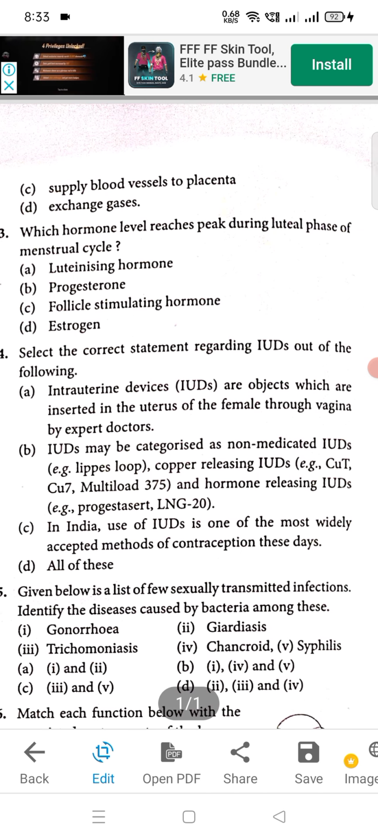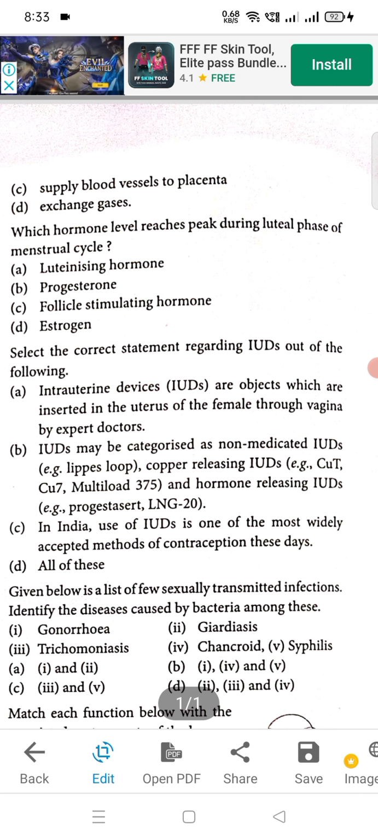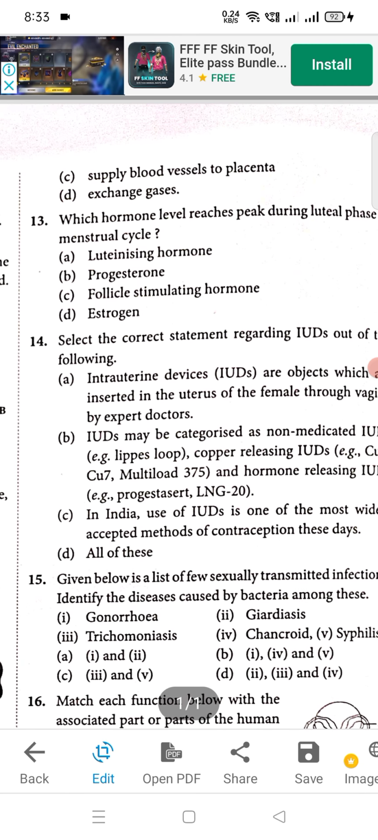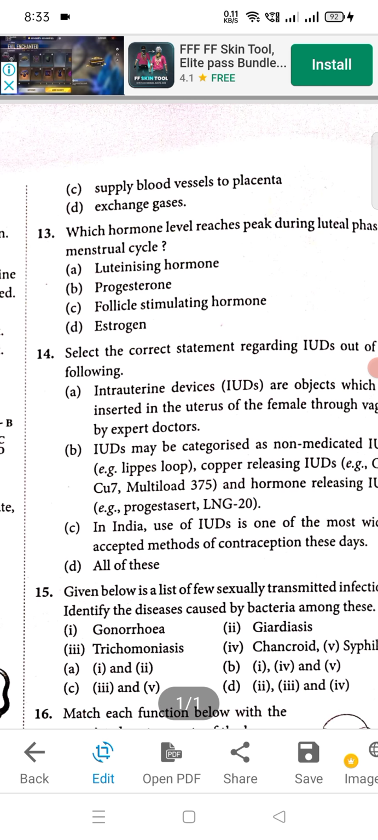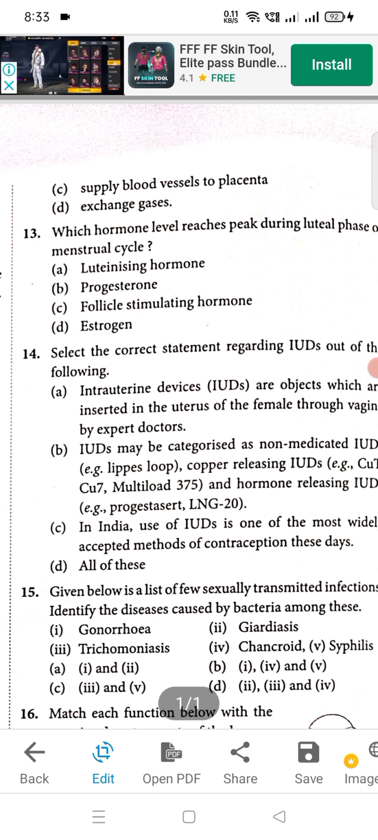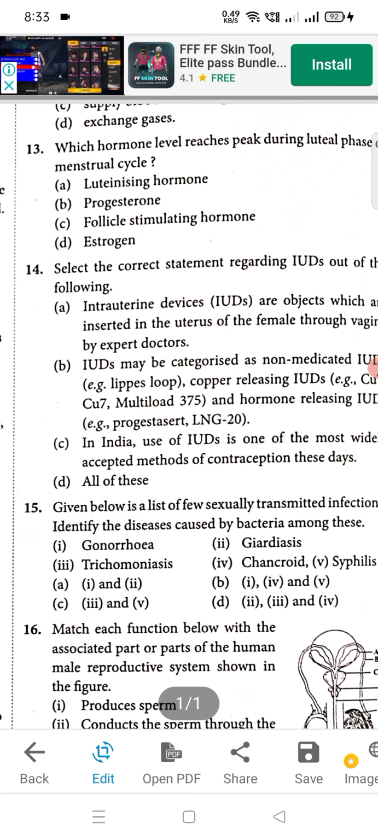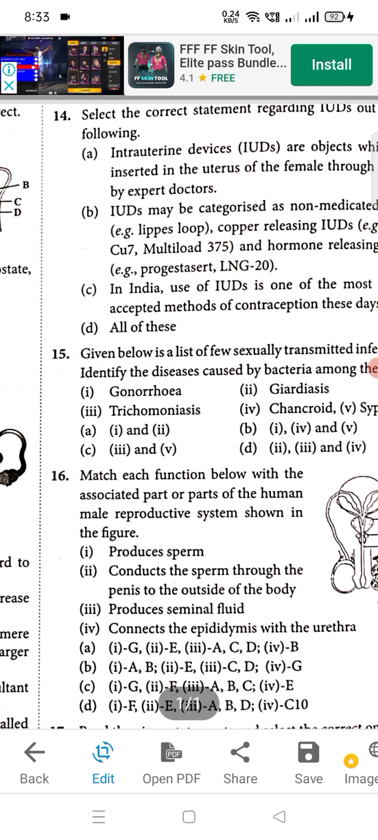Which hormone level reaches peak during luteal phase of menstrual cycle? Okay, so B will be progesterone. That is the right answer. Okay, moving to question number 14. So straightway D will be right option, all of these.